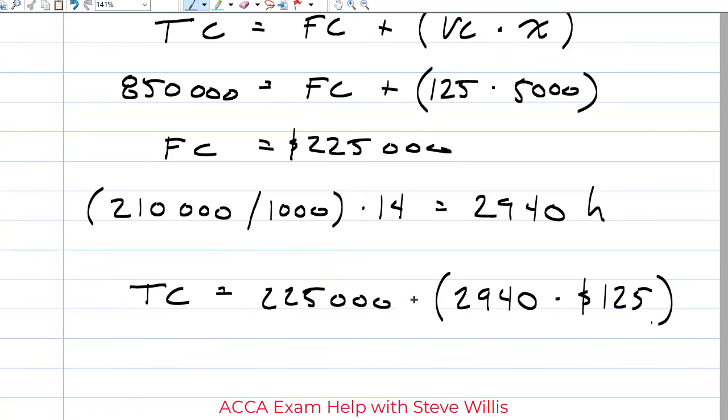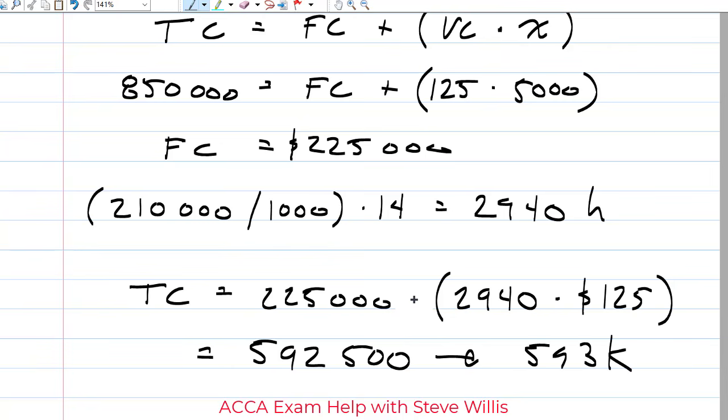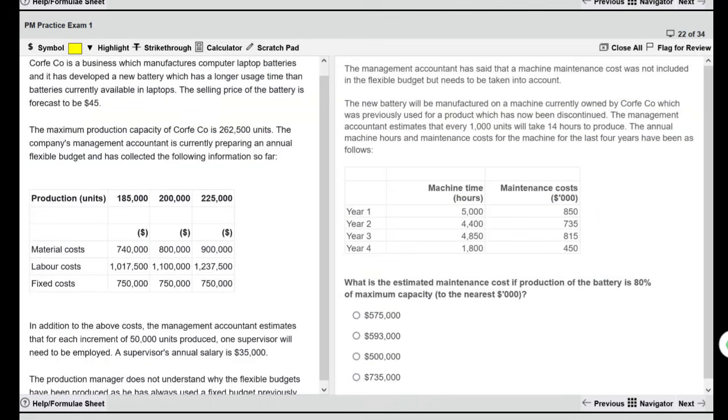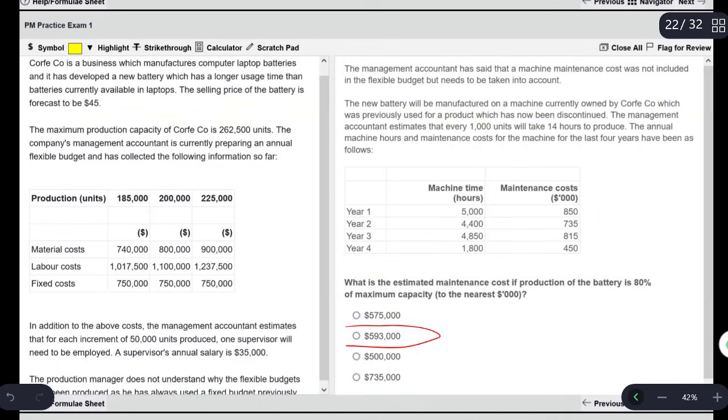And that comes to 592,500, rounding up to the nearest thousand is 593,000. So the answer is the second option, 593. Guys, there you go.